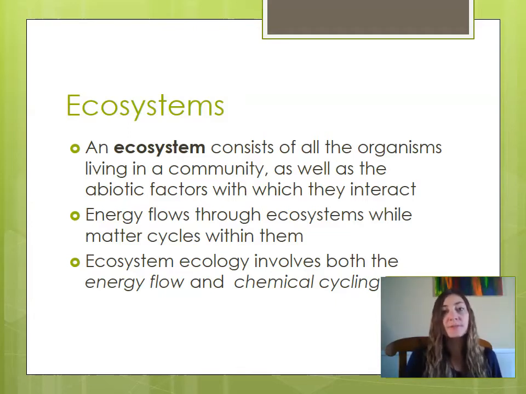Remember that energy flows in one direction through an ecosystem. However, matter is cycled through an ecosystem. So energy flows in one direction and eventually is lost from that system, usually in the form of heat. And matter tends to be cyclical and will cycle back through your trophic levels, and we'll get to that in just a few slides. Ecosystem ecology involves both energy flow as well as chemical cycling.